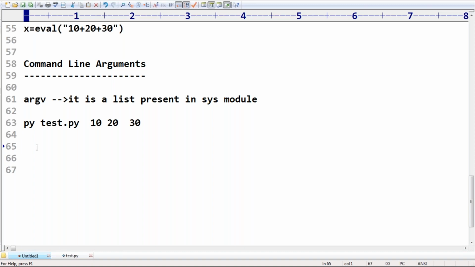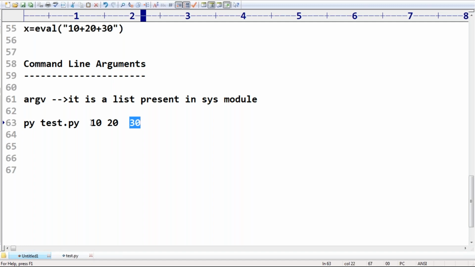The people who know C language, not Java language, there is a difference. In Java, args of 0 is the first argument, args of 1 is the second, args of 2 is the third. But in Python, argv of 0 is this one, this is the first one, this is the second one, this is the third, and this is the fourth. Remember this: argv of 0 represents the name of the program, but not the first command line argument.